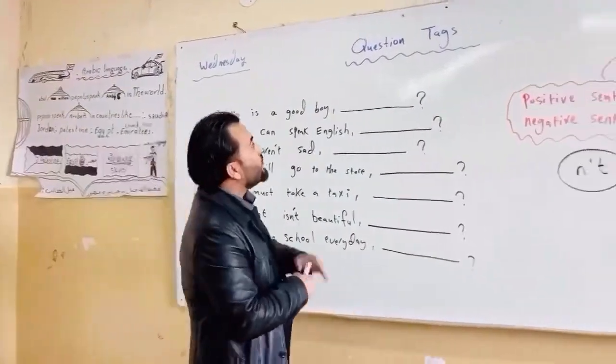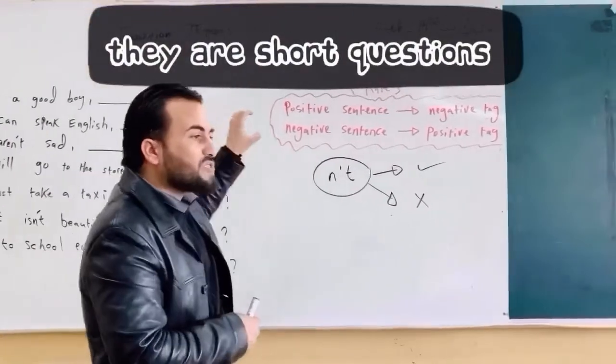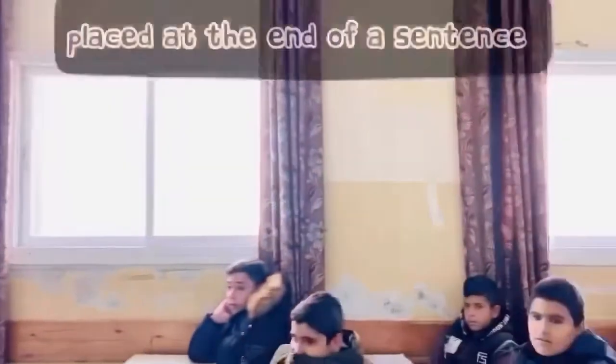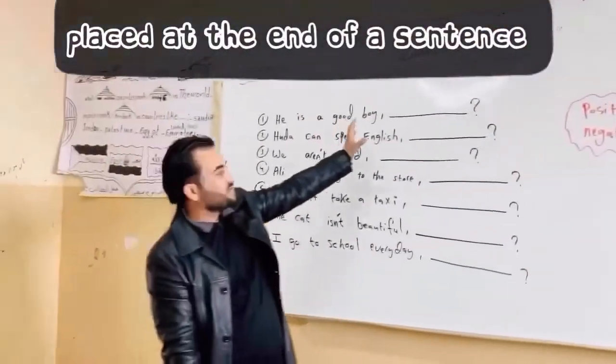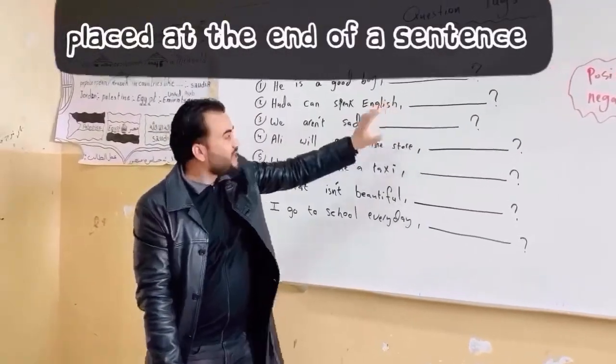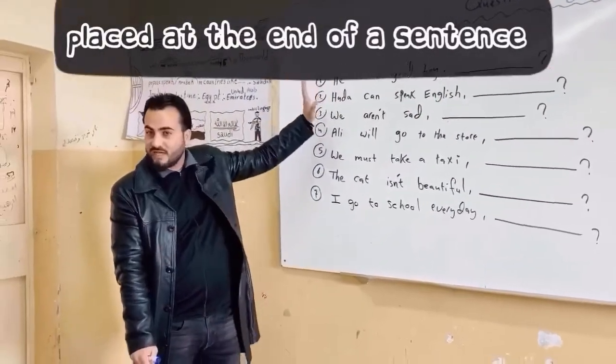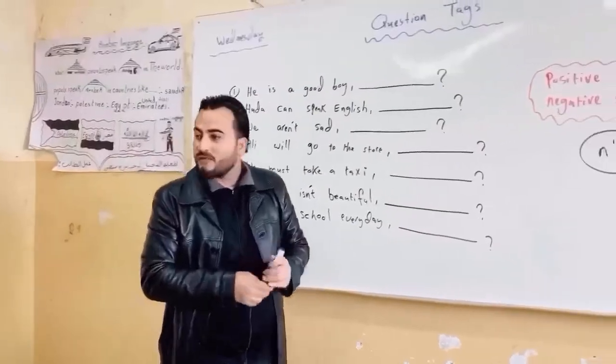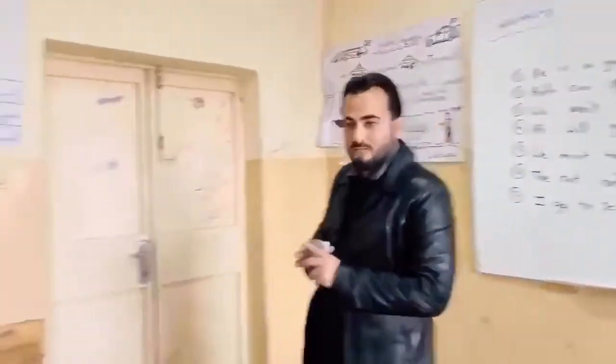Yemen, where do we use a question tag? In the end, or at the end of a sentence. Very nice. At the end, not the beginning of a sentence. Okay? For example, this is Ahmed, okay? Yeah. This is Ahmed.